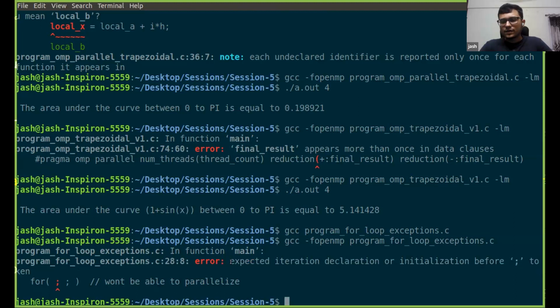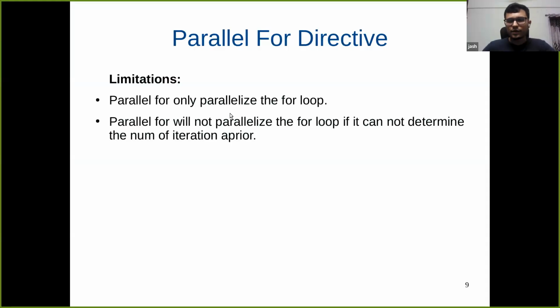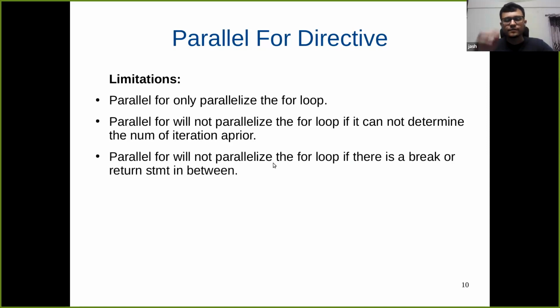So essentially, it is trying to say that please initialize something so that it can determine the number of iterations prior. So essentially, the point is OpenMP cannot parallelize this kind of loop because it will not be able to predict the number of iterations that this loop will have. And if it is not able to predict, then it will not parallelize. So that is the second point. It will not parallelize a for loop if it cannot determine the number of iterations prior.